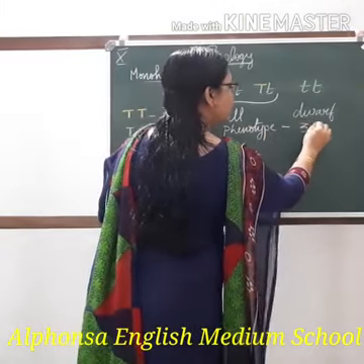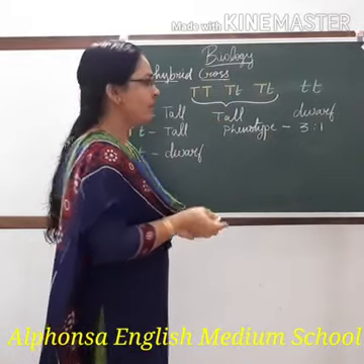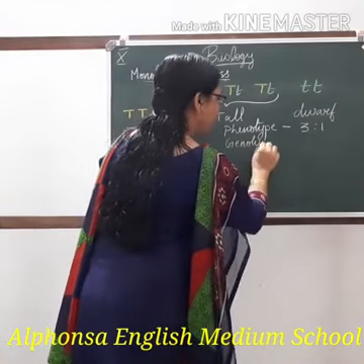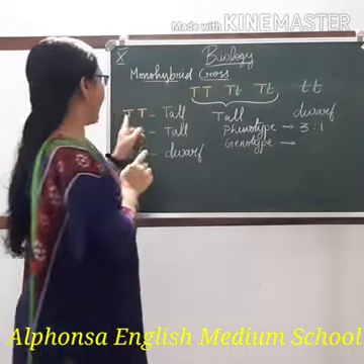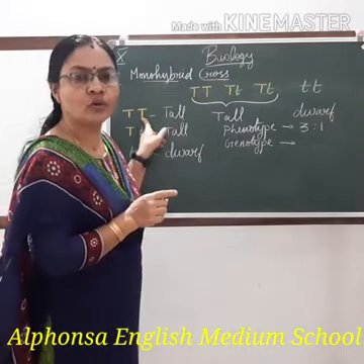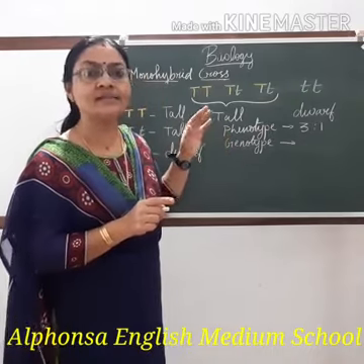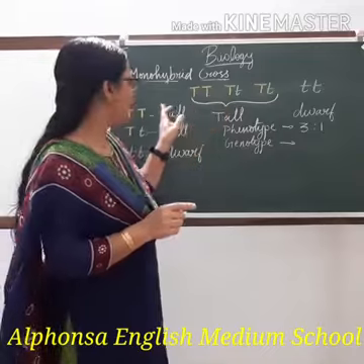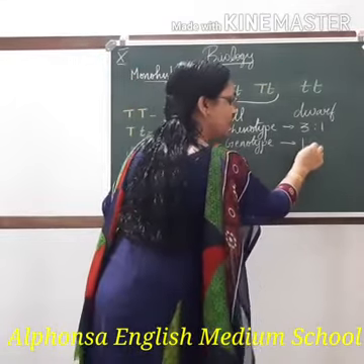Phenotype is 3:1, phenotypic ratio. But when we see the genes, the genotypic ratio, the genotype of the plants is seen in a ratio. See, capital T, capital T is pure tall. Initially I told you, pure for its character means both the alleles are the same. Both the alphabets are written the same, capital letters. So how many pure tall plants are there? 1. One pure tall plant.